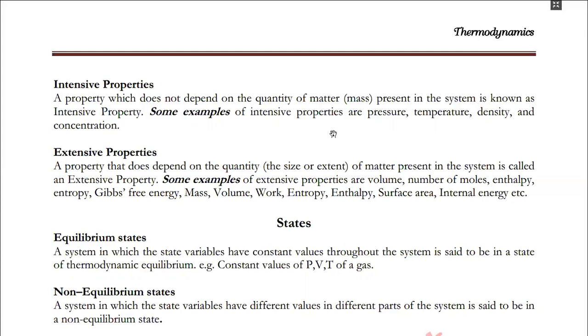Similarly, suppose we have 100 ml of water in a glass at 100 degrees Celsius temperature. If we divide this 100 ml of water into two portions, one of 50 ml and another of 50 ml, the first 50 ml of water will have a temperature of 100 degrees Celsius. Similarly, the second portion, which is 50 ml of water, also has a temperature of 100 degrees Celsius.